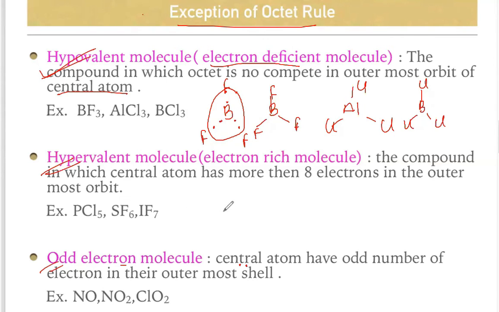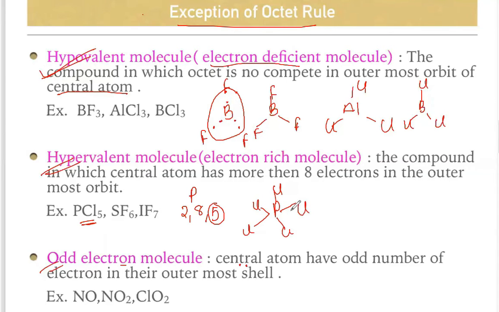As we already know, phosphorus has 5 electrons in its valency, with configuration 2, 8, 5. So that means 5 electrons around the center atom. We draw phosphorus and 5 chlorine atoms, so this one is Cl, Cl, Cl, Cl and Cl.